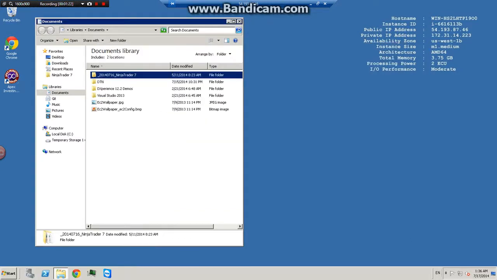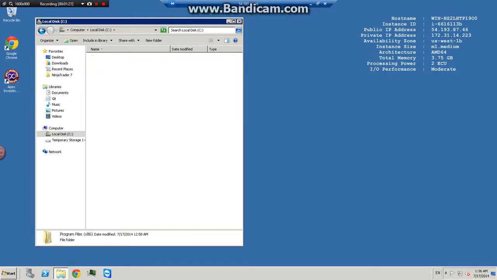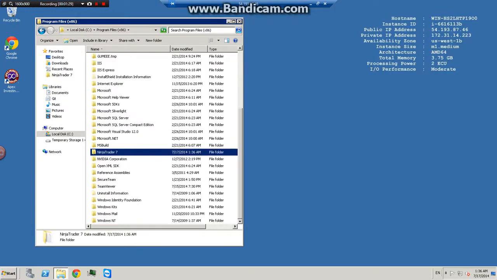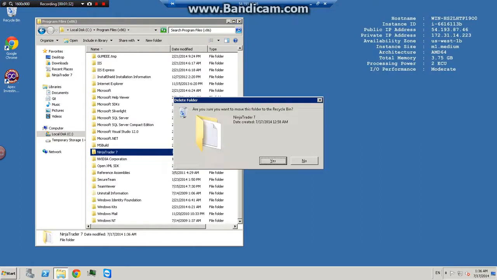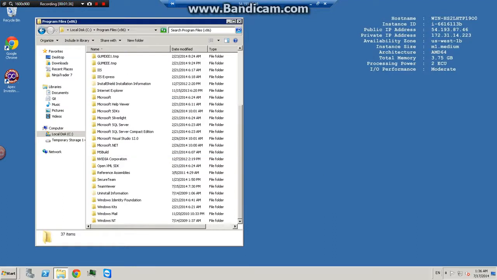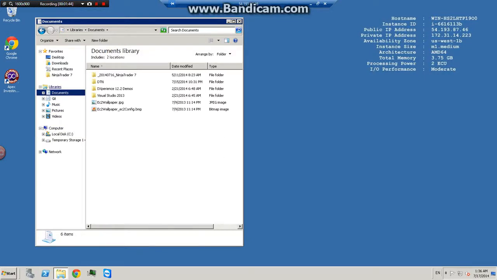Close control panel and go to C drive, program files x86, look for NinjaTrader and delete this one. Now you have your computer with NinjaTrader completely removed. It's gone from program files and it's gone from My Documents because you renamed it.